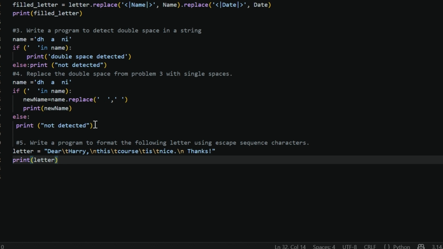In the last, write a program to format the following letter using escape sequence characters. So, like backslash t, backslash n, and in this way we can print the letter by using escape sequence characters. Okay.